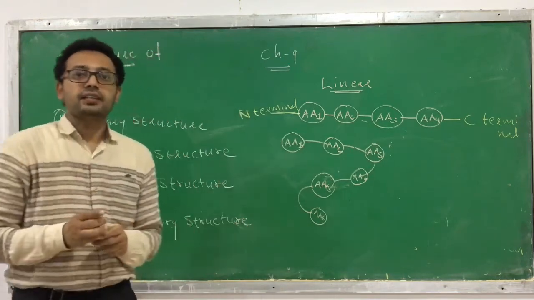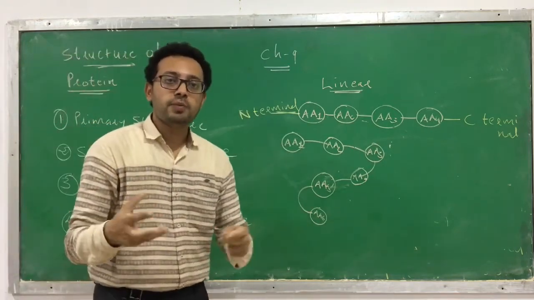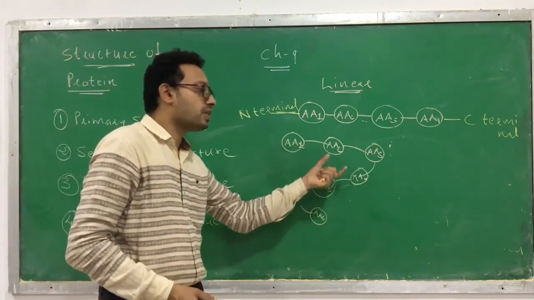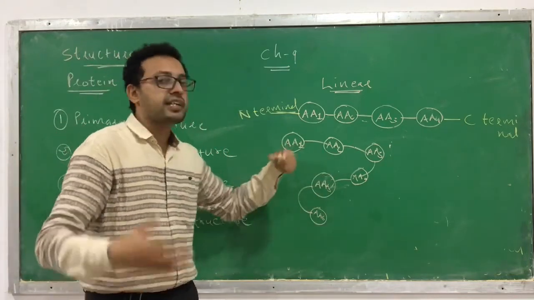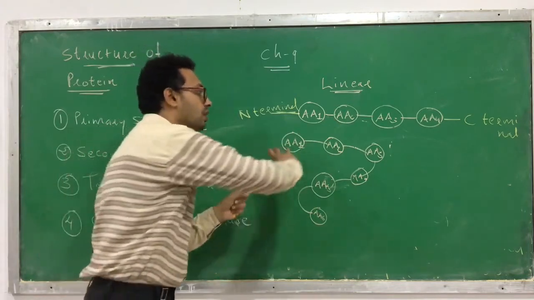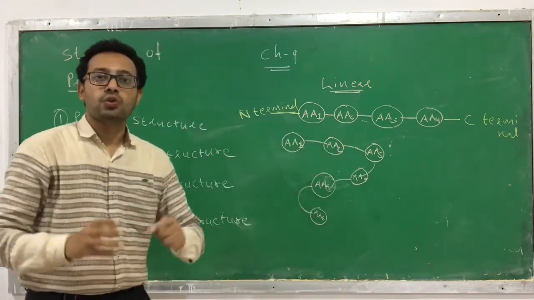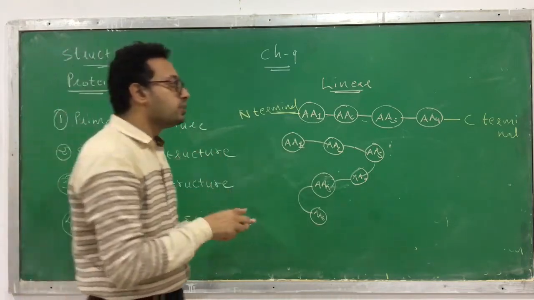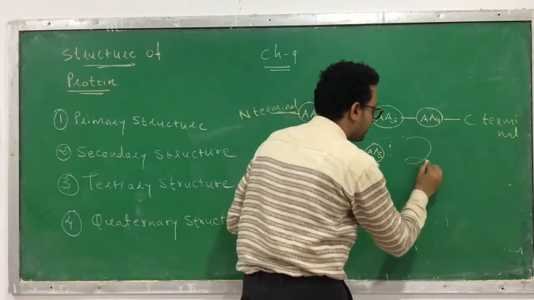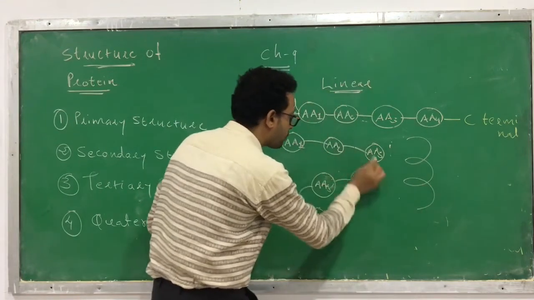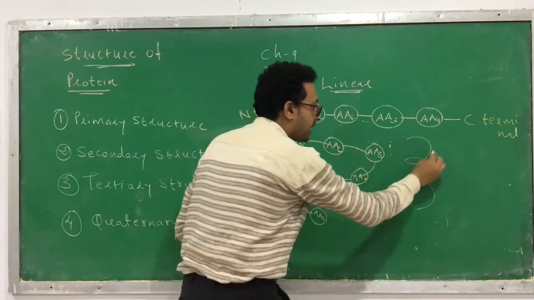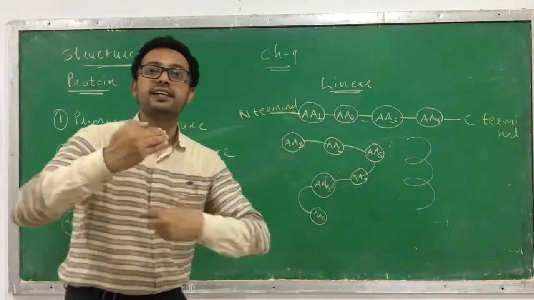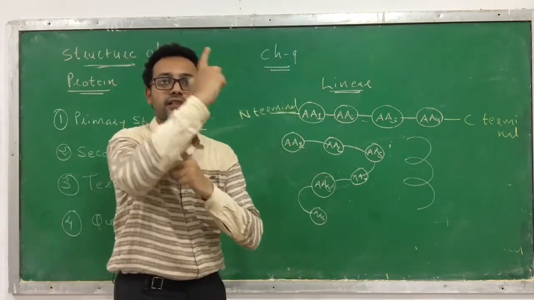That bending occurs due to the arrangement or generation of a few bonds, like hydrogen bonds, present between them, like any other amino acids, and that leads to a bending of this structure. So the secondary structure may be flat or it may be a spiral. Usually it's a spiral like this. I have just drawn one spiral. Clear? So it is usually a spiral shape, or you can see a ladder-like shape. You might have seen such a ladder.